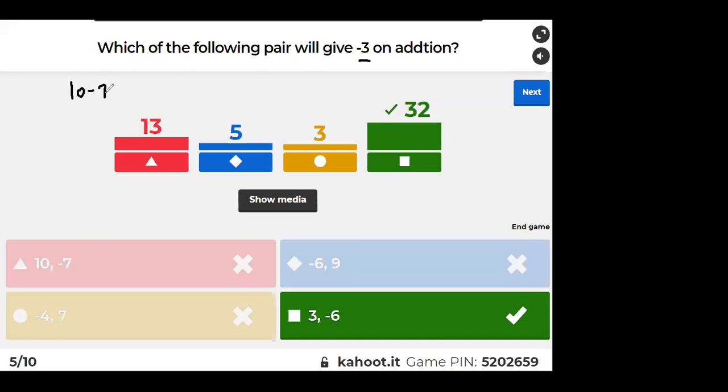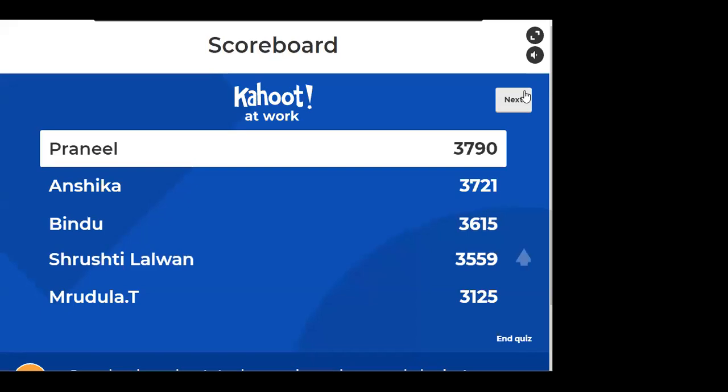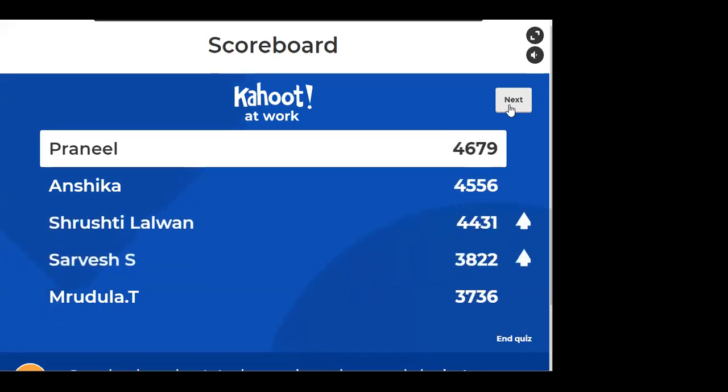10 minus 7 is equal to what? Sir, 10 minus 7 is plus 3. Minus 6 plus 9 is also plus 3. I hope all of you know addition. Minus 4 plus 7 is also plus 3. Right? The sign is that of the bigger number. But 3 minus 6 will become what? So 3 with the sign of the bigger number, minus. So the answer is this. Is everyone clear in this concept? Okay, next.